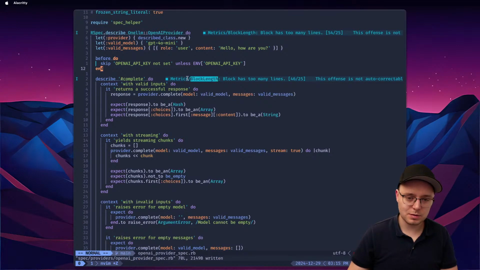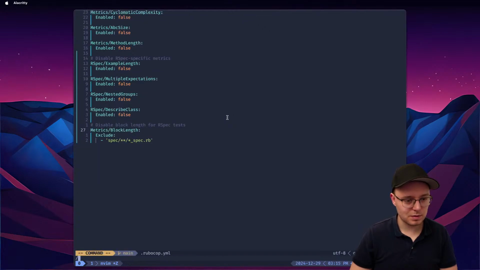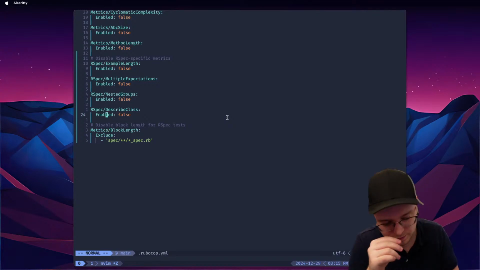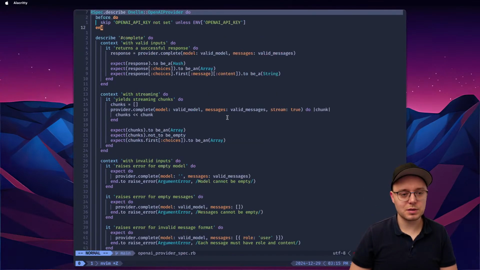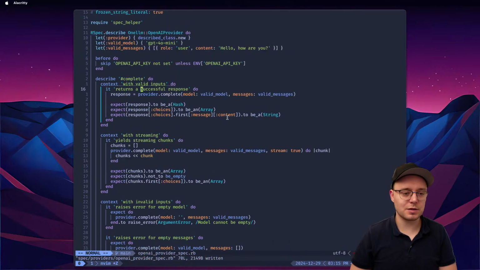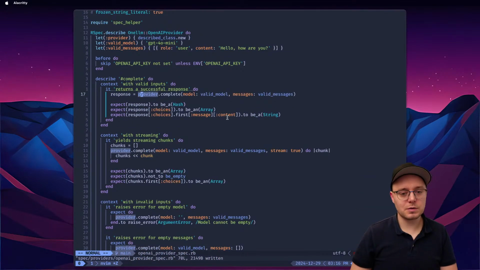So I'm not sure. Oh, wait. It did not disable this block length. Block length exclude spec. Oh, because I need to restart the Ruby LSP server. I mean, understandable. Better than you need to restart it. That's fine.